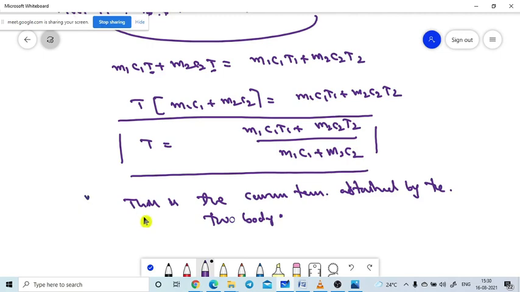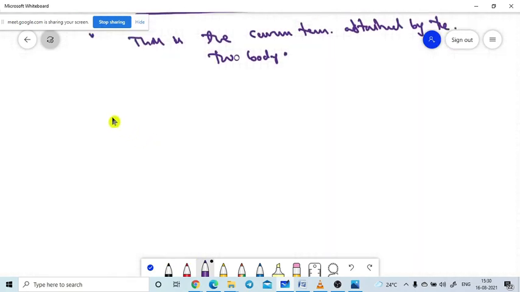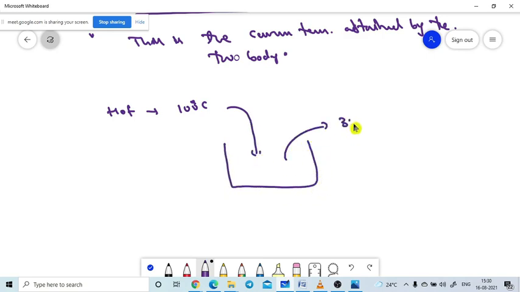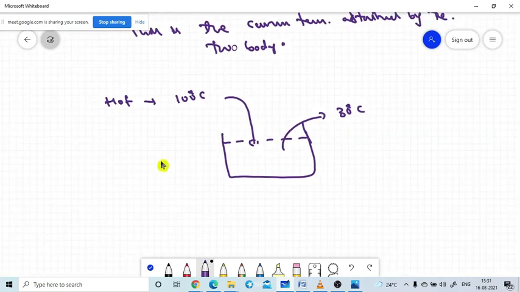So they may ask a question like this: if hot water at nearly 100 degrees centigrade is poured into a vessel containing water at 30 degrees centigrade, what is the temperature of the mixture? What is the common temperature attained by the two bodies? We can use the same formula given above. The explanation and calculation are the same, and we will use the same formula.